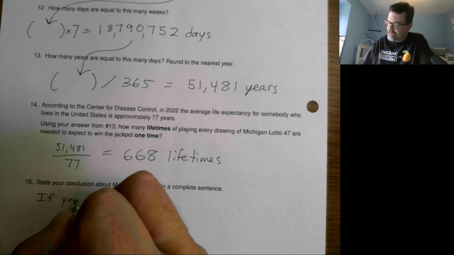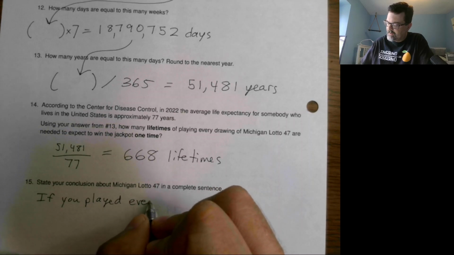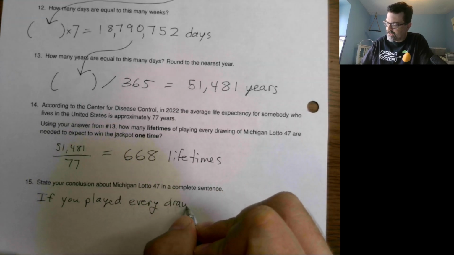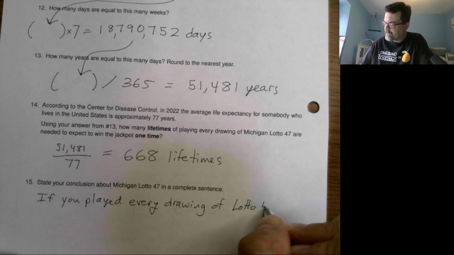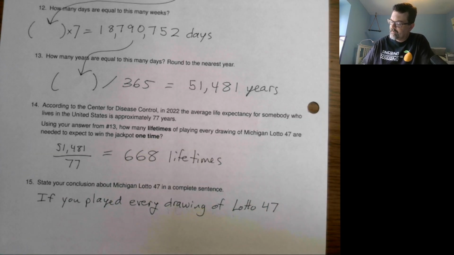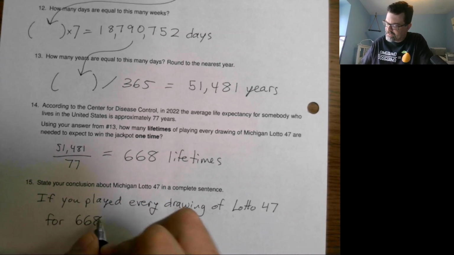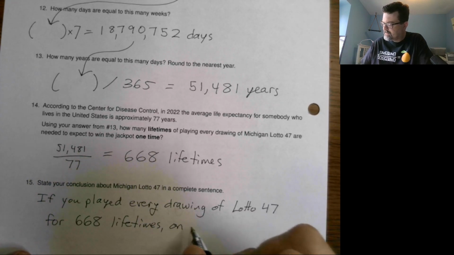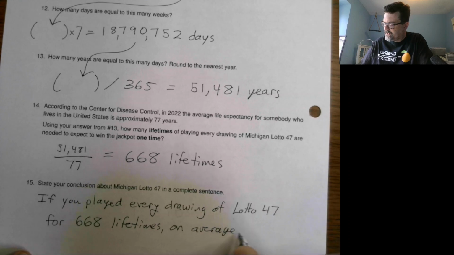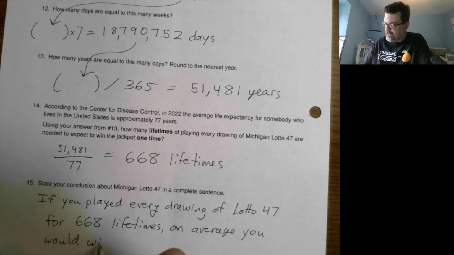If you played every drawing of Lotto 47 for 668 lifetimes, on average, you would win once.